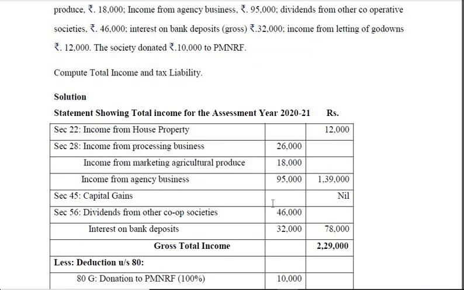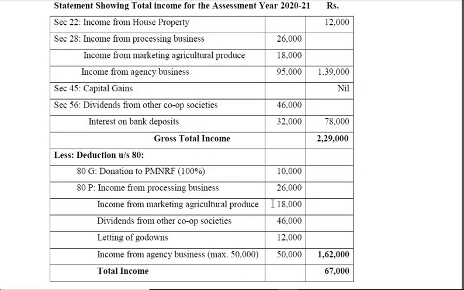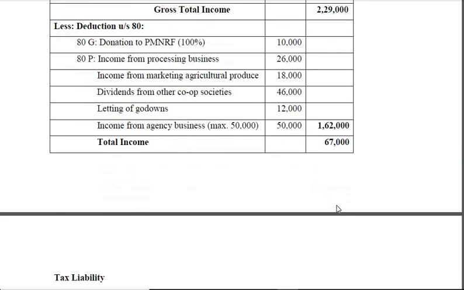So available for deduction. Yes, so all these items are taken, put together, that comes to 1,62,000. If you deduct 1,62,000 from 2,29,000, you will get total income of 67,000.